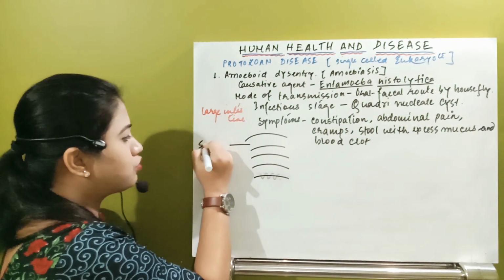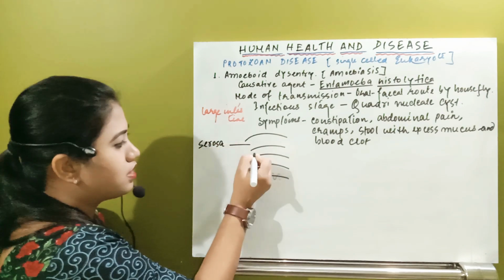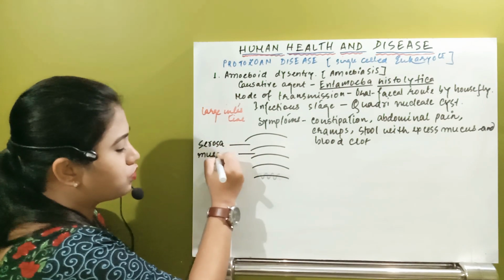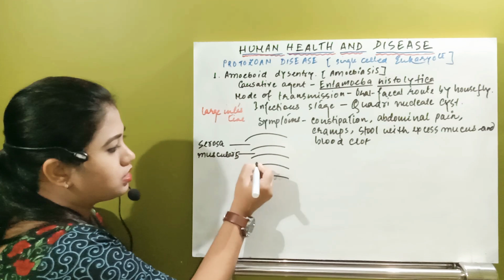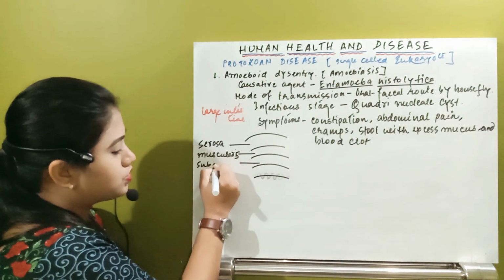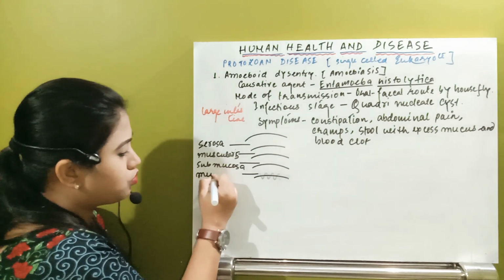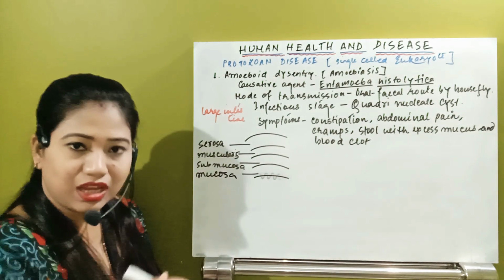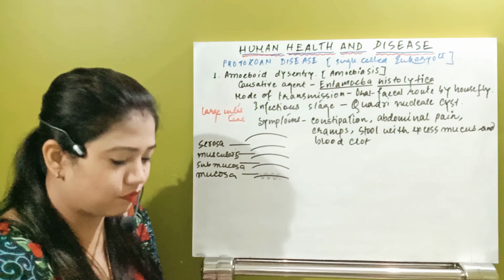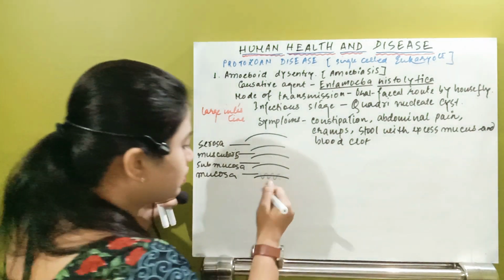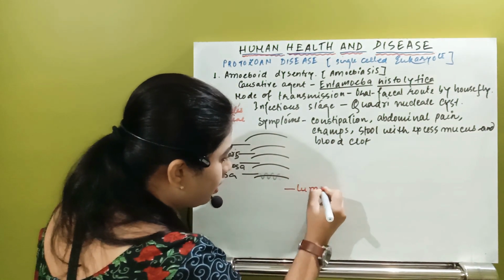So this is the outermost layer. This is serosa. The second layer is muscularis. The third layer is submucosa, and after that we have the last layer, that is the mucosa. And after the mucosa, inside the alimentary canal, what do we have? The lumen. So this will be the lumen. Understand?